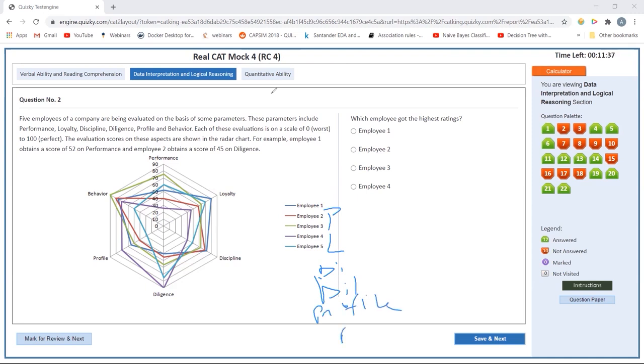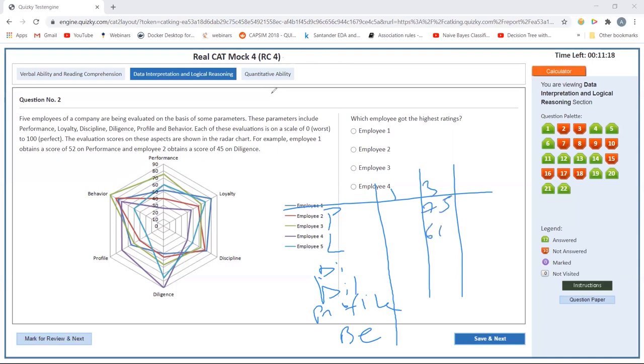behavior. Okay, I have to calculate for 1 and 3. For 3, let's try to find out. In performance, it is 75. Loyalty, it is almost 60. Next is discipline, 60.